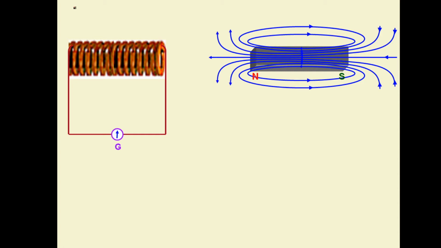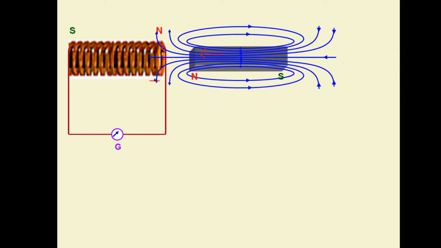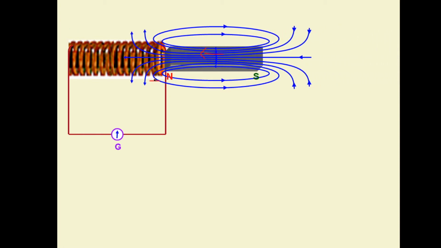This is an important thing, that here the magnetic flux through this coil is zero initially, but when we bring this magnet towards this coil, the magnetic flux through the coil will start increasing from 0 to a certain value. Hence, when this coil has the flux of the magnet, its magnetic flux changes, and that brings about the electric current in the circuit.